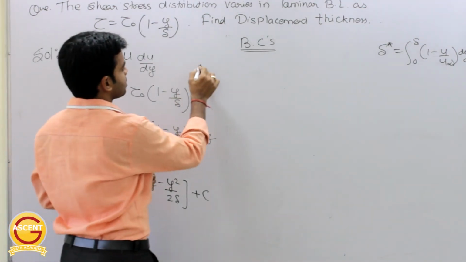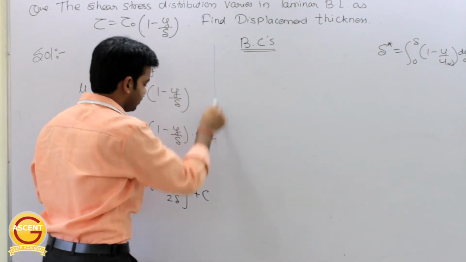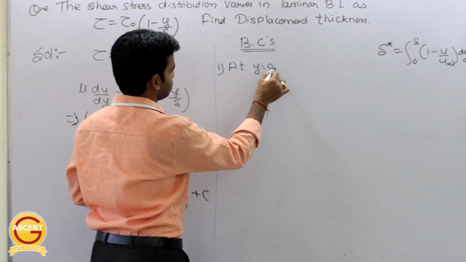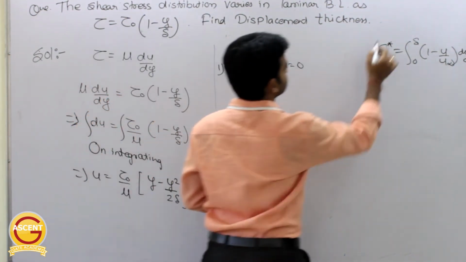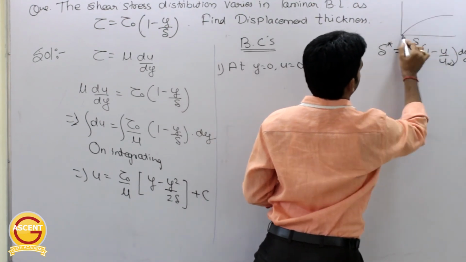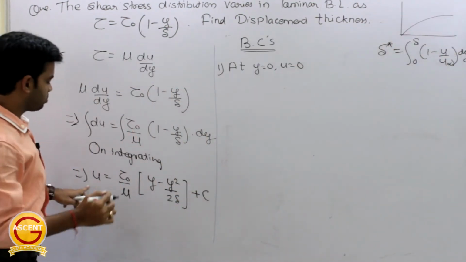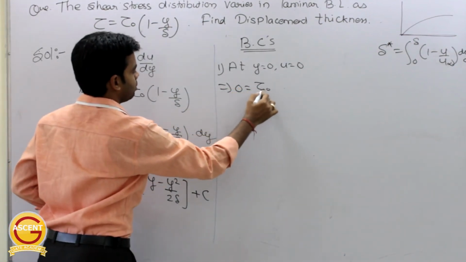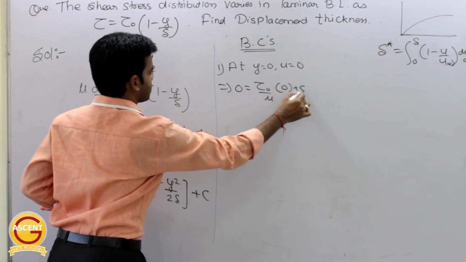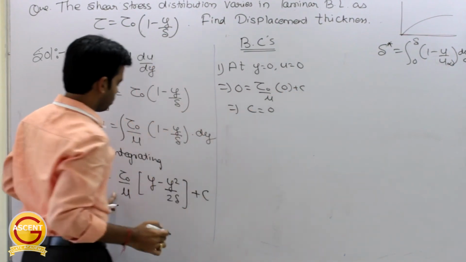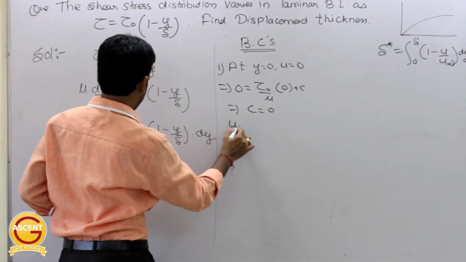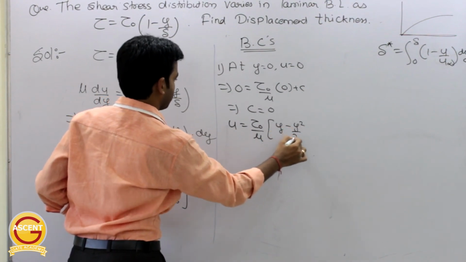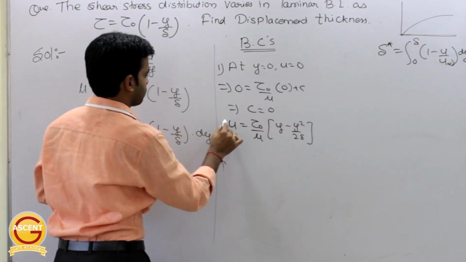The very first boundary condition says at y is equal to 0, u is equal to 0, as we know. At y is equal to 0, u is equal to 0. So just put the value here. So 0 is equal to tau naught by mu into 0 plus c, or you can say c is equal to 0. So from here you can get the value of u. So u will be equal to tau naught by mu into y minus y square by 2 del. C is 0. Getting this now?